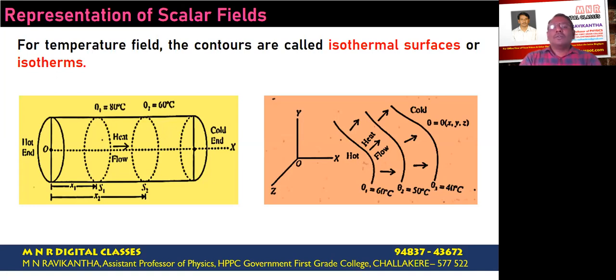So the important idea behind the concept of level surface is that just by observing the pictorial representation of level surfaces, we can come to know the rate at which the physical quantity or the flux of the physical quantity gets transferred from one point to another point in the transverse direction.